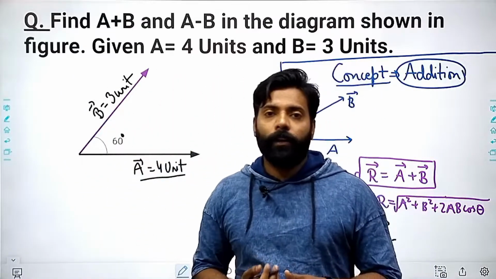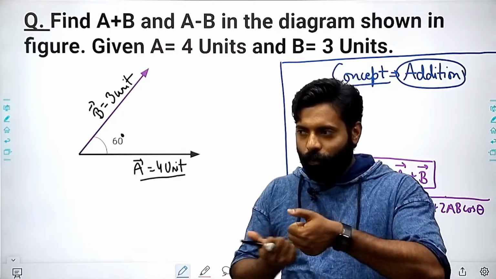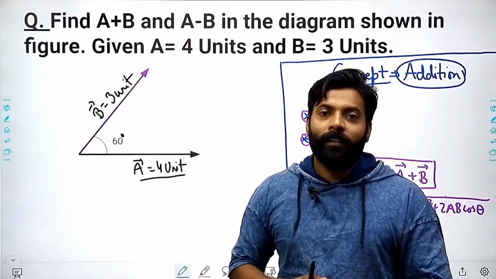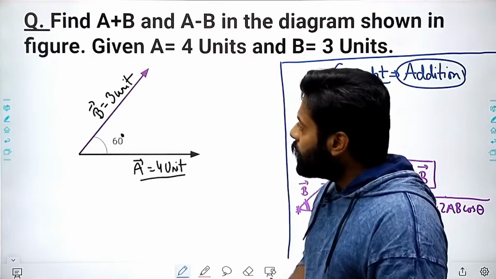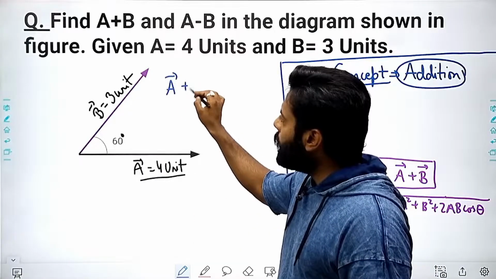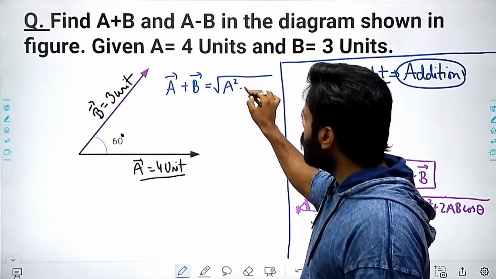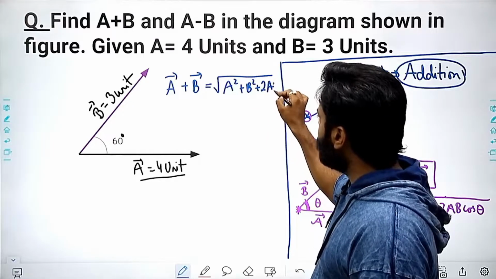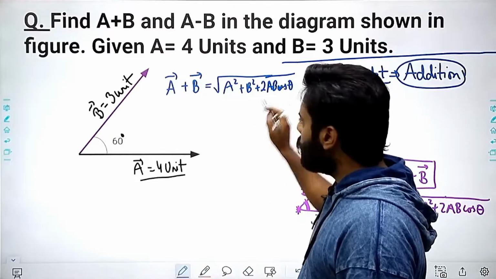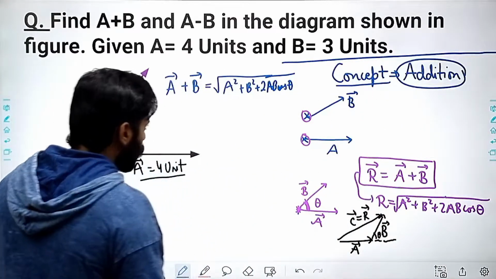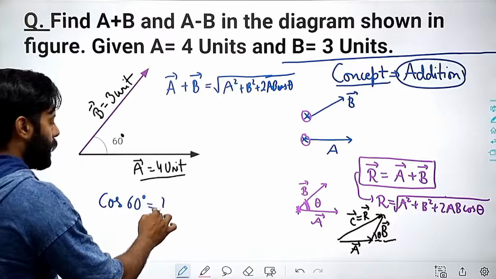There are so many scenarios in which we are going to solve these types of questions, like when we have two velocities, or even two forces acting on one body. Then there will be pulley types of questions where we have to use this. So if I am going to find the A plus B vector, then it will be the square root of A square plus B square plus 2AB cos theta. I hope you all know the value of cos 60 degree. It is 1 by 2.